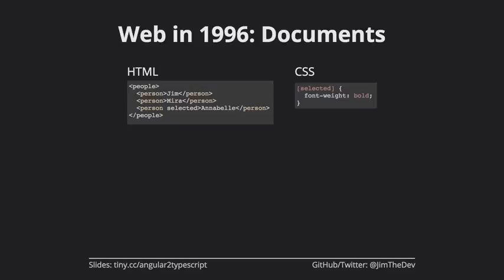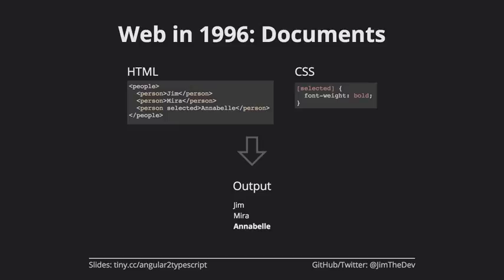What am I working with? And then we have this CSS selector. What this does is it says, if I have the selected attribute on a person, go ahead and make that bold. So really simple here, really simple CSS. This is what we are writing, and this is what the output is.